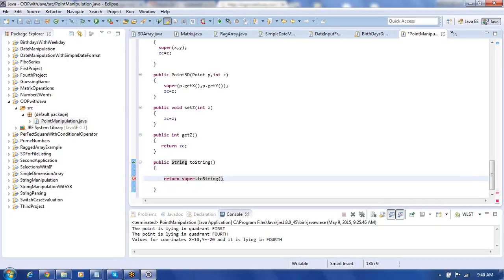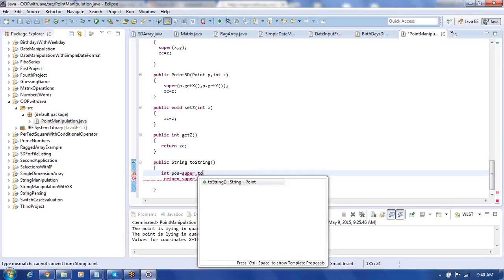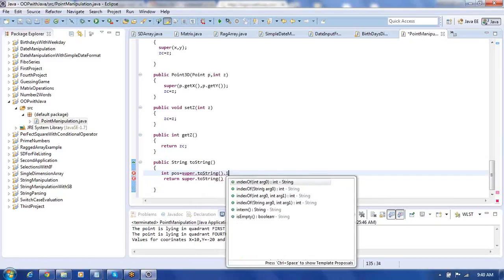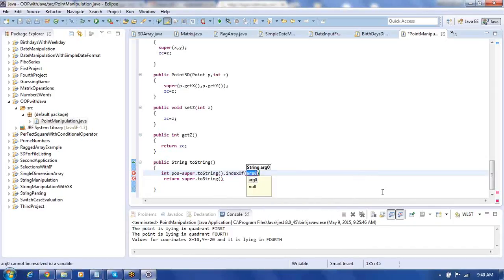First of all I find here int pos equal to super.toString().indexOf, and index of what exactly? I can use here index of that.